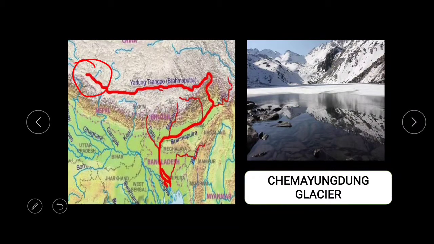Later, after flowing for around 800 kilometers in and around Assam, it takes a turn again towards the south, and it reaches Bangladesh, joining with river Ganga, and then later joining the Bay of Bengal.